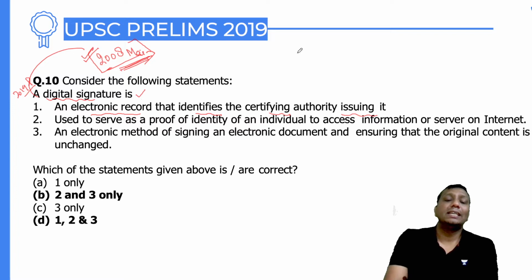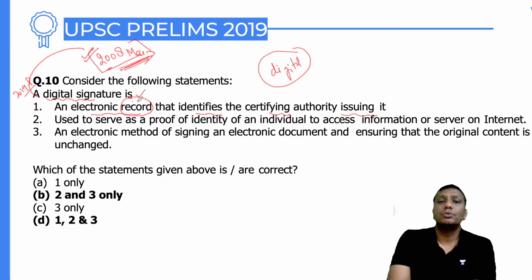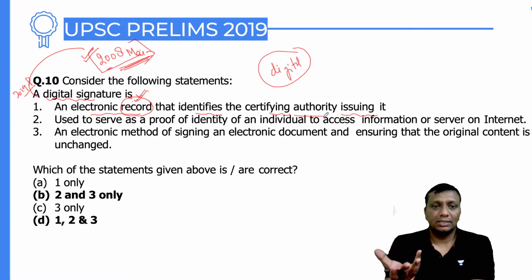Electronic record is a kind of digital signature. Actually, because the record has issues. Somehow, up to a certain extent, the electronic record will also be right. Some authority is going to generate digital signatures as electronic signatures, and that is going to be verified by the users, guys. So somehow this statement is also right.